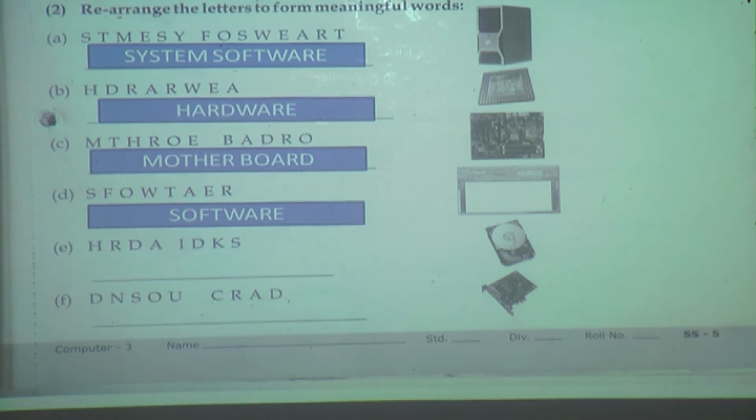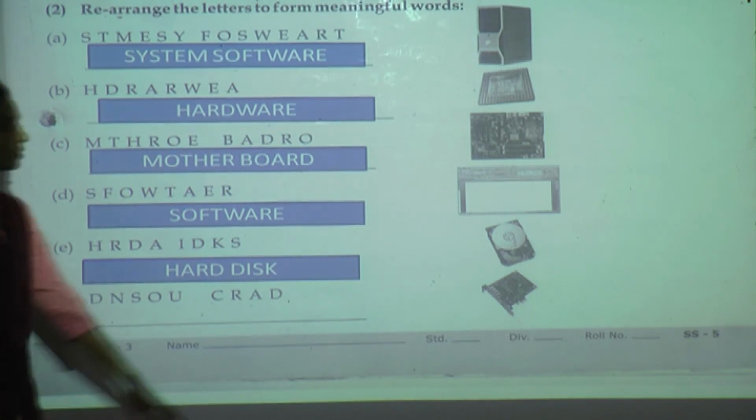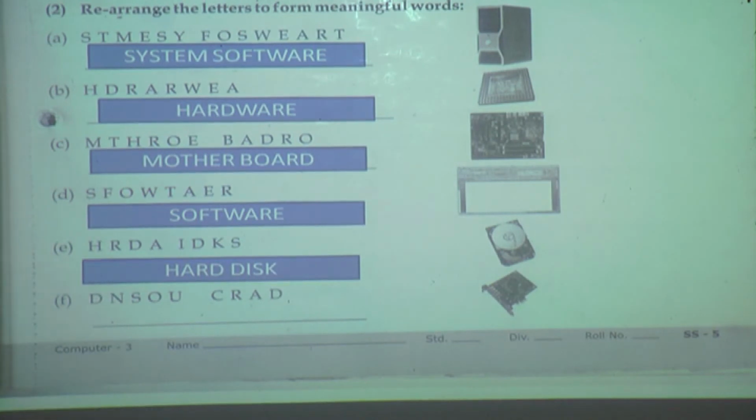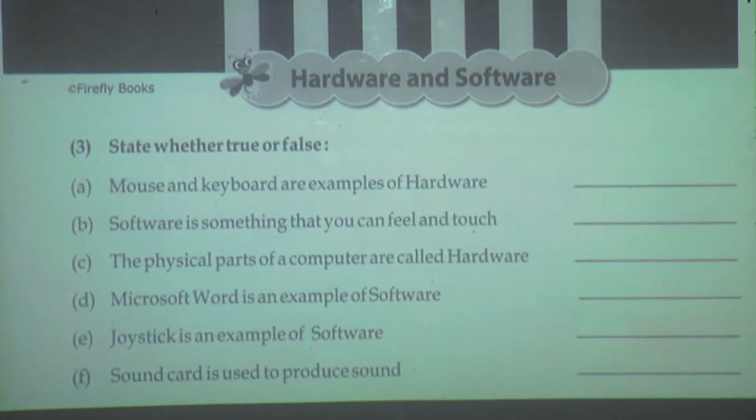Next one is a hard disk. And the last one is a sound card. Soundcard, sound card.